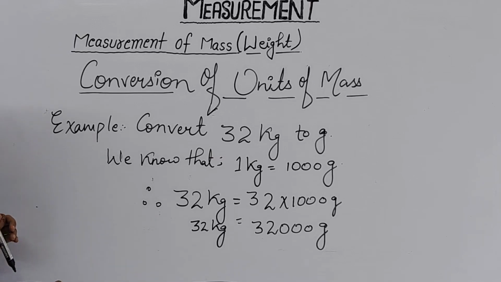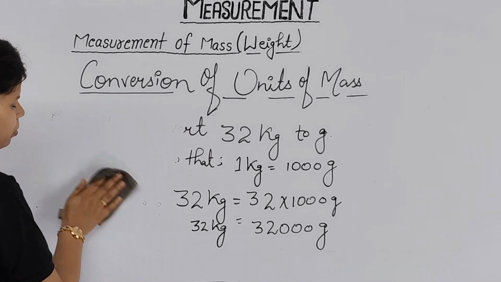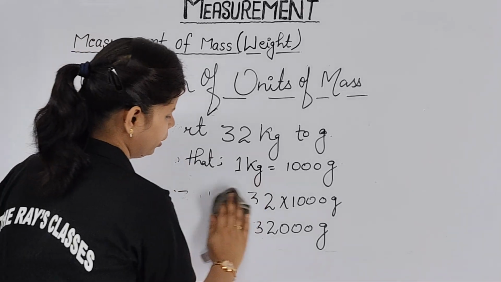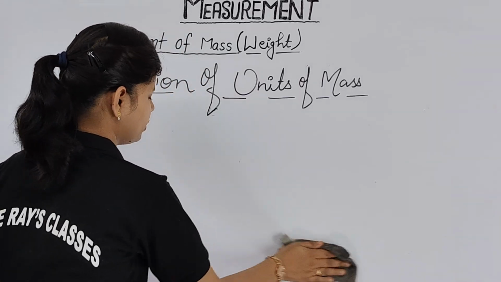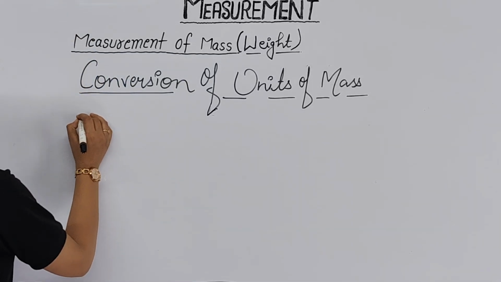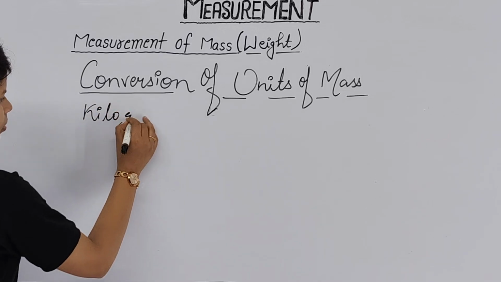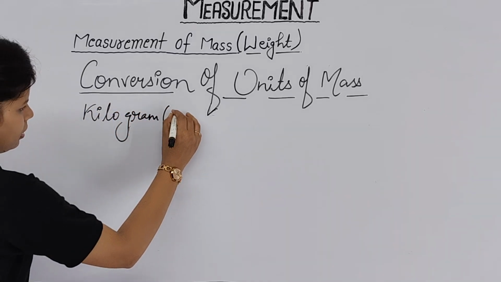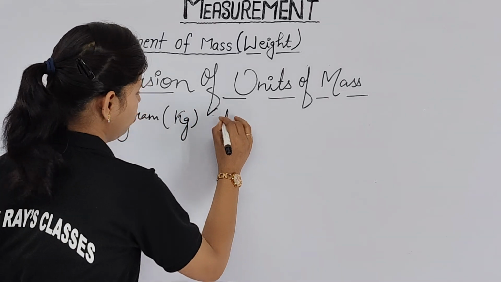After this, in the same unit, we are going to write how to convert kilogram to gram. In the same topic, we have some subtopics also, like kilogram fractions. Again and again I am writing this only to make you remember these things.